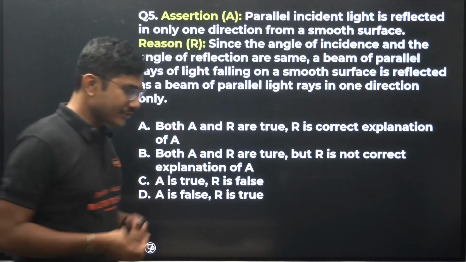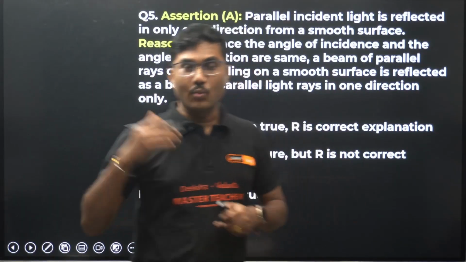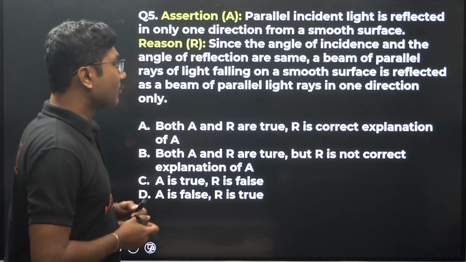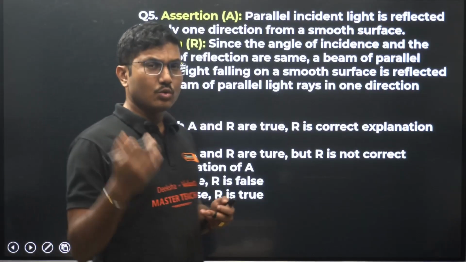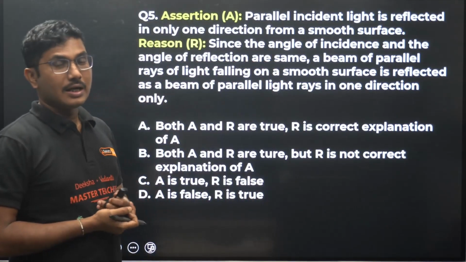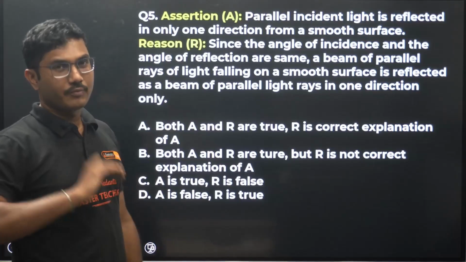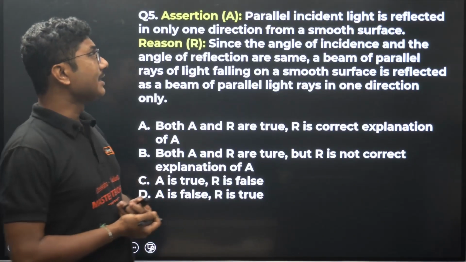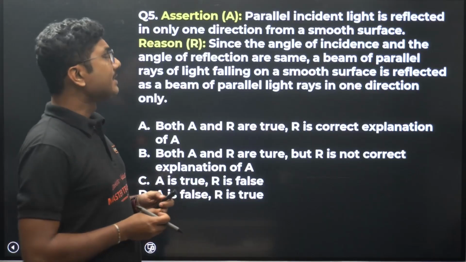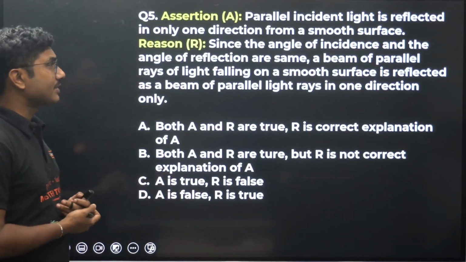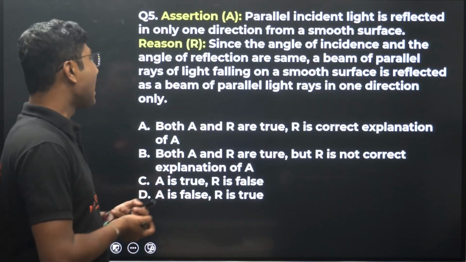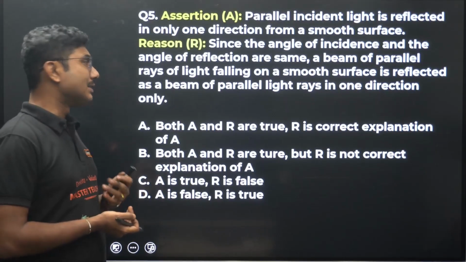Assertion reason based questions: there will be at least one assertion and reason based question per chapter. There may be more, so you have to prepare, because generally there are two questions that come from physics. So I am expecting one assertion and reason based question will come from each chapter. A parallel incident light is reflected in only one direction from a smooth surface. Since the angle of incidence and the angle of reflection are the same, a beam of parallel rays of light falling on a smooth surface is reflected as a beam of parallel light rays in one direction only.